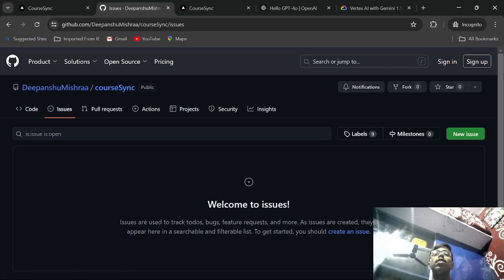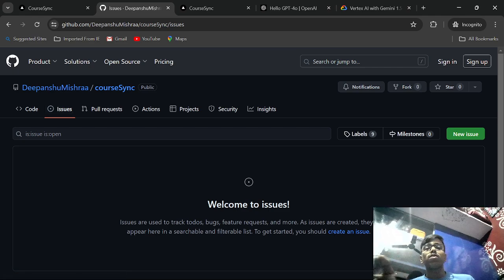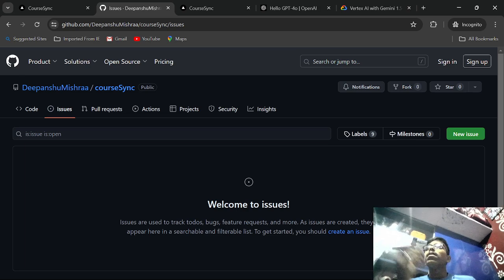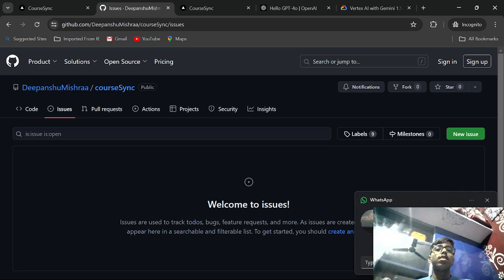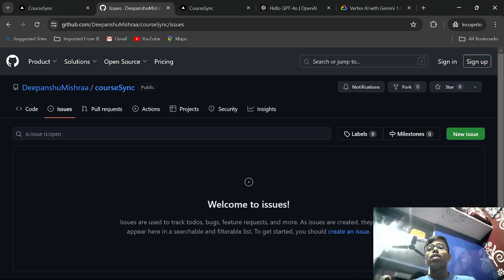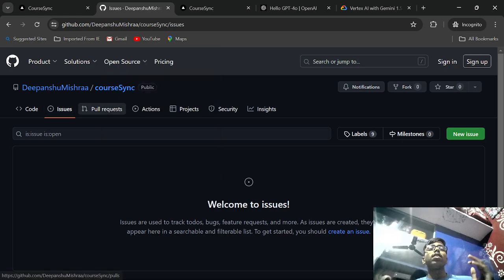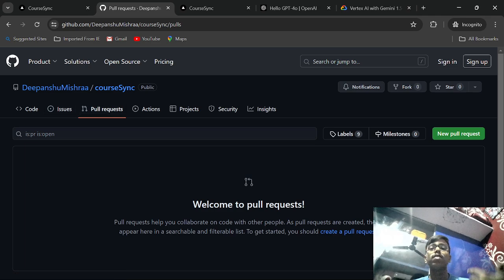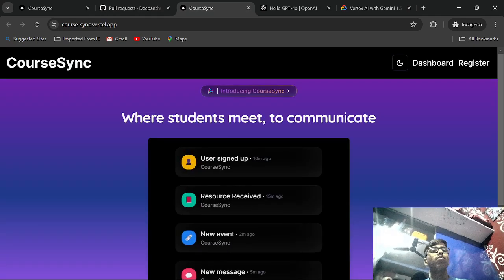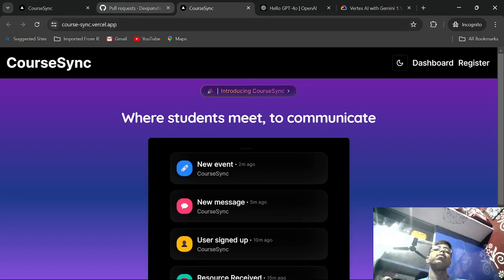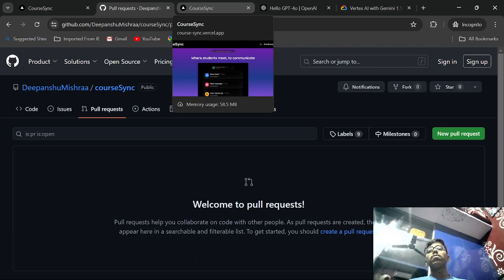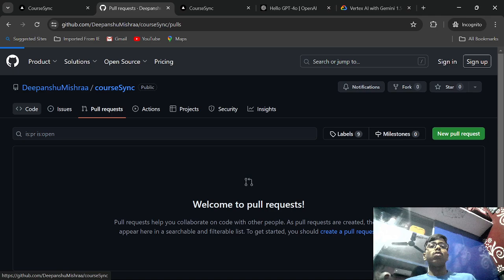I'm thinking of opening a Discord server. People can come there. I will select some moderators. Me and the moderators can actually view what the issues are. If they are probable to be merged, we will pull it and open a pull request, and your pull request will be merged, right? And let's hope to create this a big platform, right? Because this is what the people need, right? So I hope you get that.